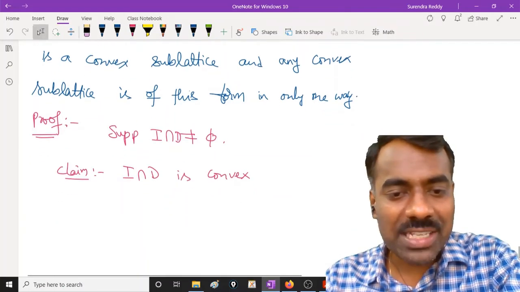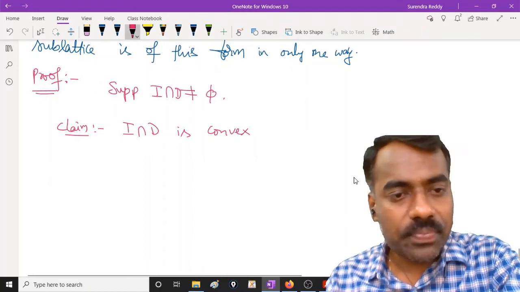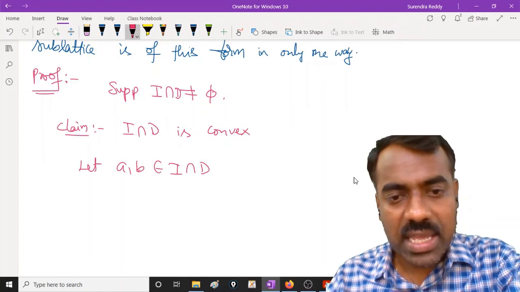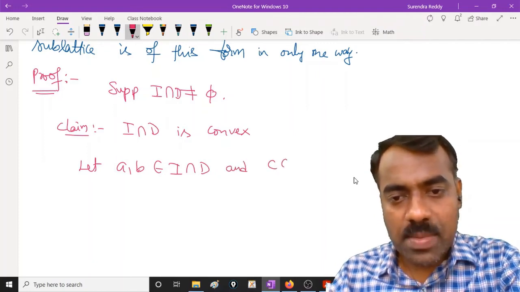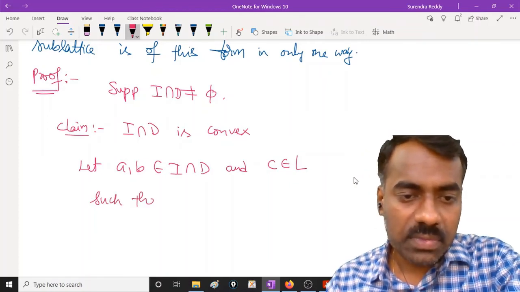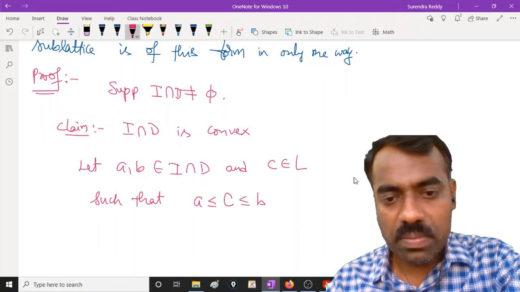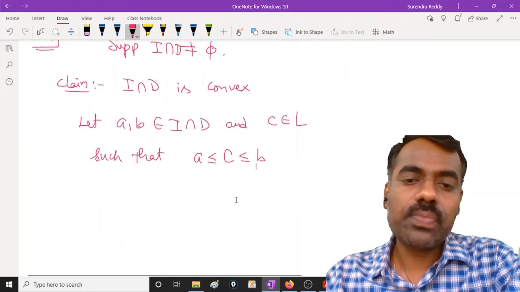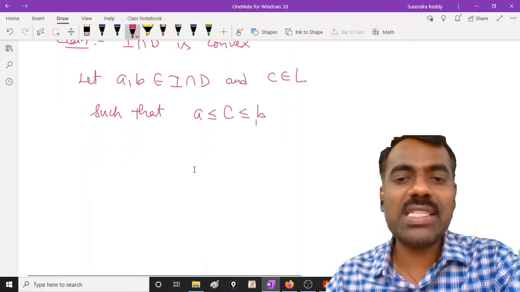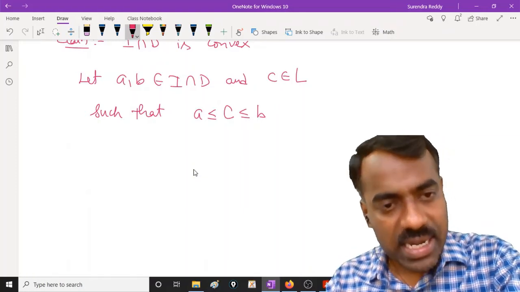What is meant by convex? We defined it at the beginning of this lecture. Take two elements. Let a, b belong to this I intersection D, and suppose c belongs to your lattice L, such that what should be the relation? a is less than or equal to c is less than or equal to b. Now what do we have to show? We have taken two elements and some element in between them. We want to show that c should also be in I intersection D, right?